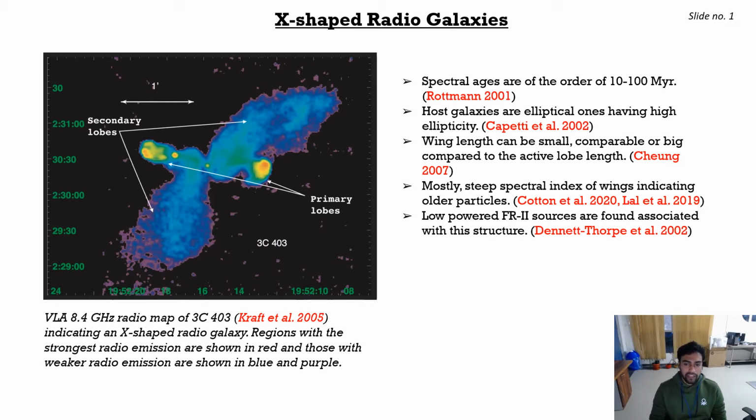The spectral age of these galaxies are of the order of 10 to 100 mega-year, and the host galaxies are elliptical ones having high ellipticity. Also, the wing length can be small, comparable or big compared to the active lobe length, but mostly this secondary lobe or the wings show steep spectral index indicating older particles.